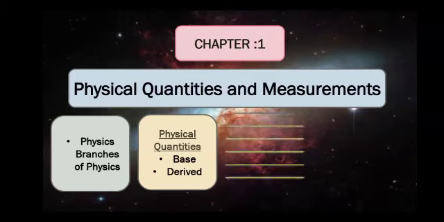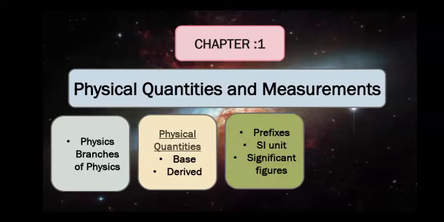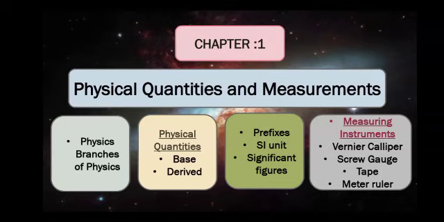Afterward, we have to discuss prefixes, SI units, scientific notation, significant figures, and in the last we have to discuss different measuring instruments. Among the different measuring instruments, the main ones are vernier calipers, screw gauge, tape, and meter ruler. These instruments are used for measuring the length as well as mass or weight of different things.